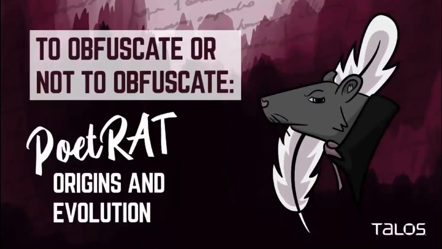It's a difficult question because RATs have been prevalent since the dawn of time. You go back to things like old trojans that we used to see, like Sub-7. These are things that have been around for a long time. I think the beauty of a RAT is you've got functionality that you can do pretty much anything you want with. With PoetRAT specifically, we had a full sweep, as I mentioned, of functionality all packed up into one single RAT.